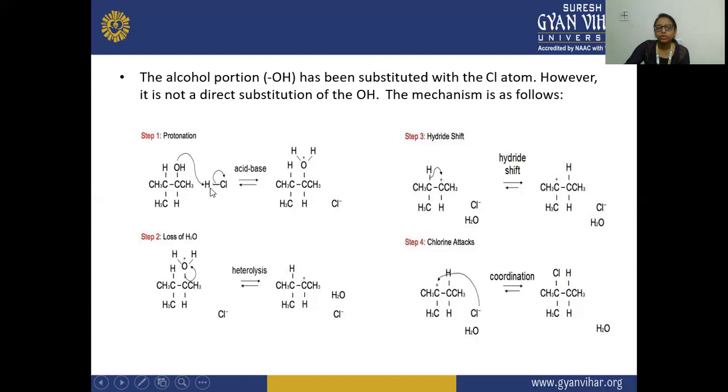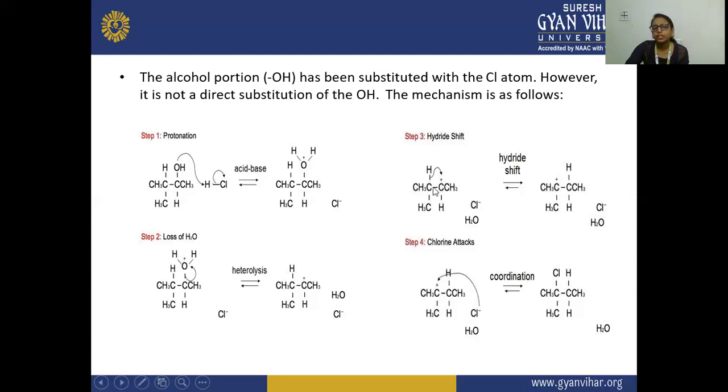Then it is known as a proton, because this H is having no electron, it is having the positive charge. Here it is known as hydride because it withdraws electron from this carbon atom and is having the negative charge on it. So this negatively charged hydrogen will then attack the neighboring carbon atom.